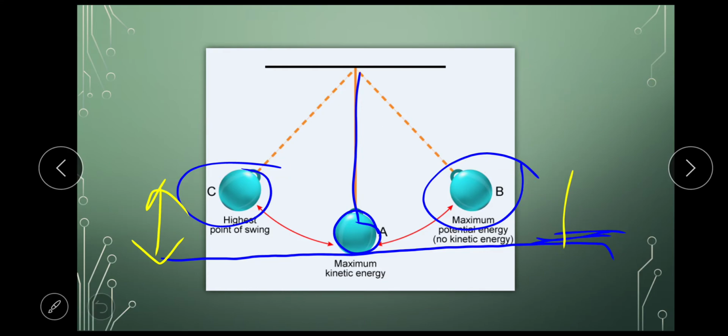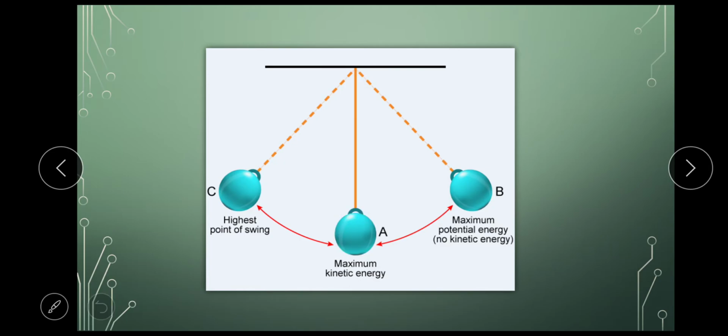Correct. So see what I have written in the diagram. Let's understand the label on the diagram. The maximum potential energy is at the highest point of swing. Highest point of swing means the bob will not go further. This is the highest point. The bob will not go further.